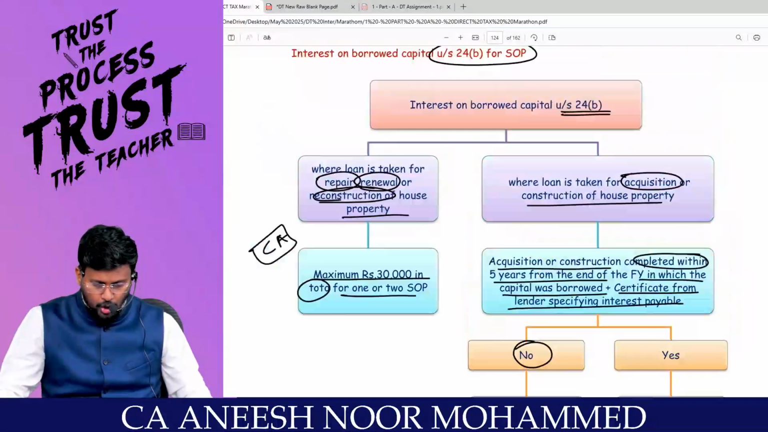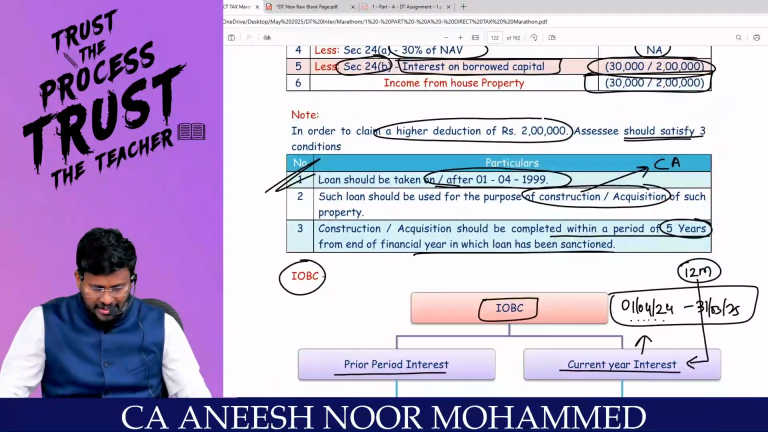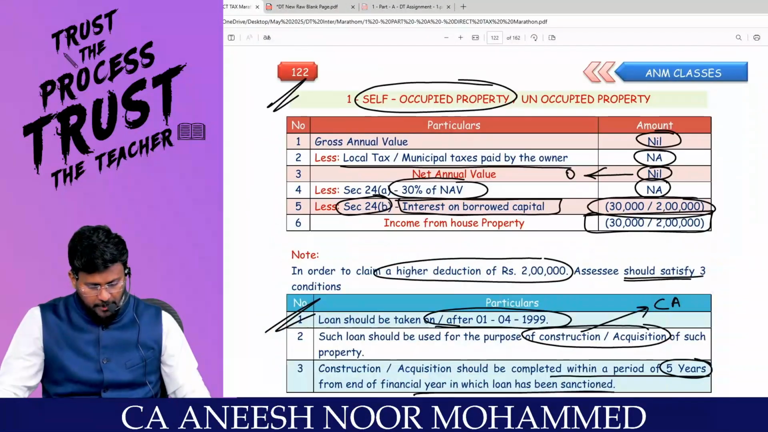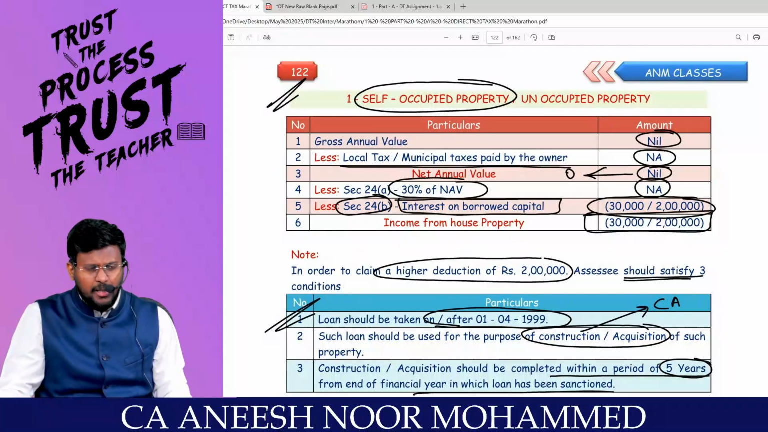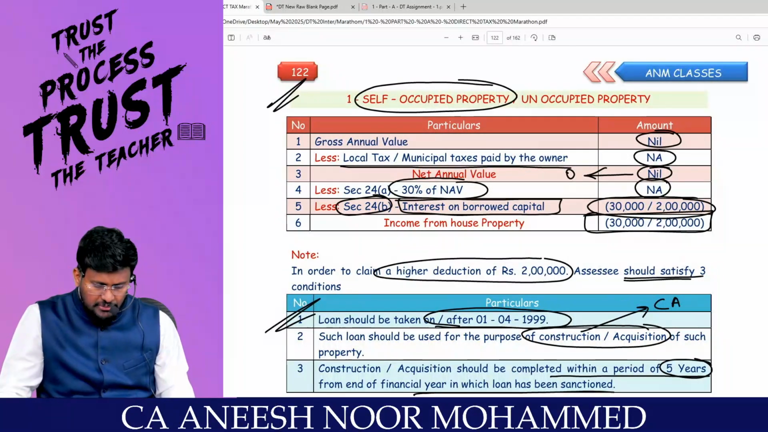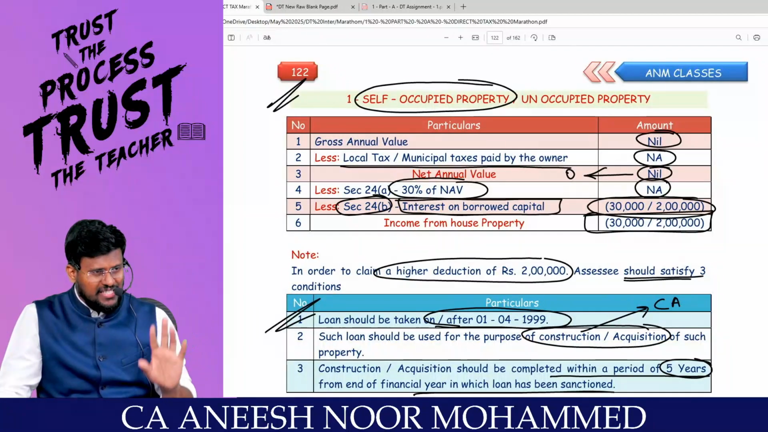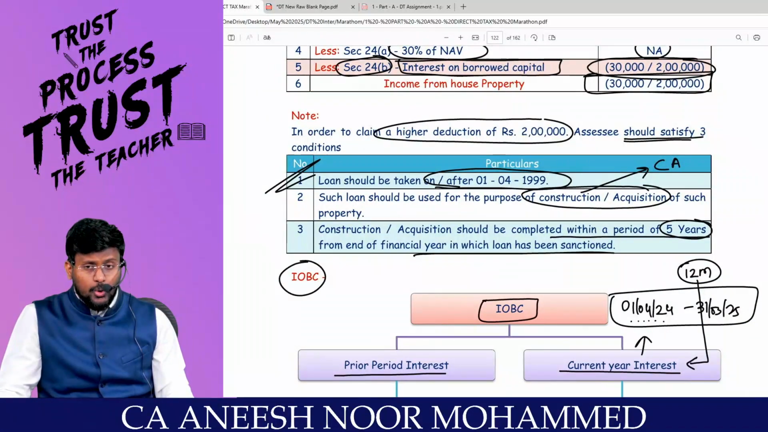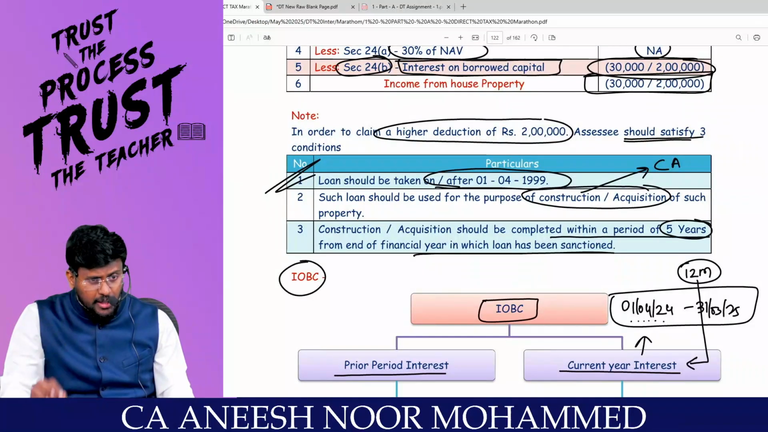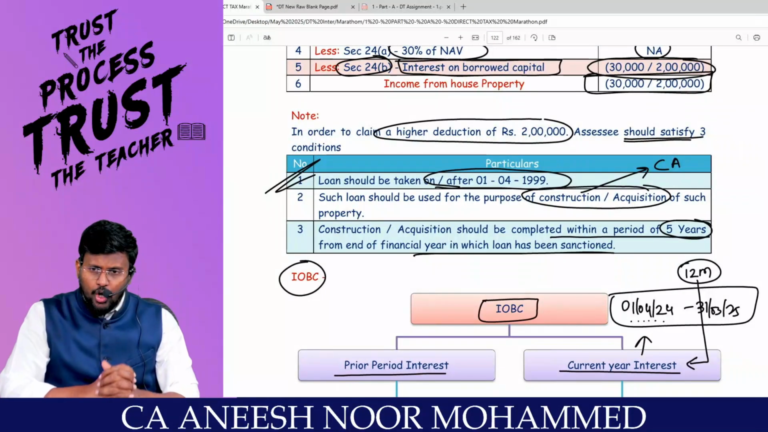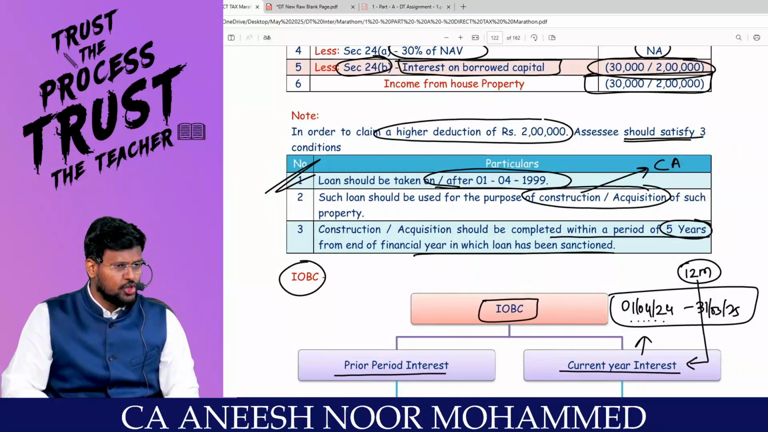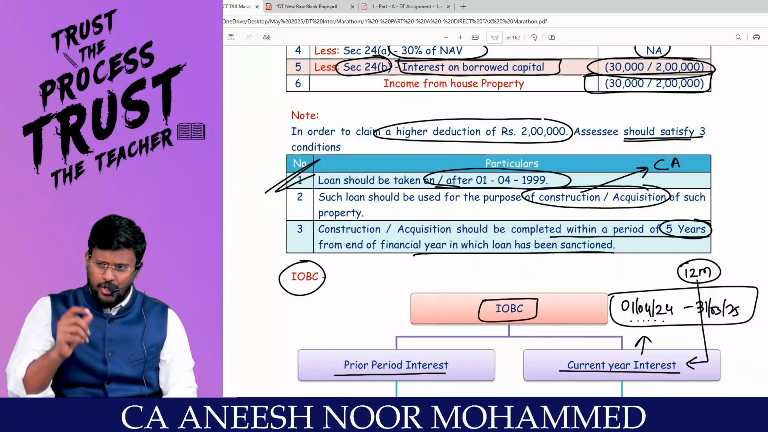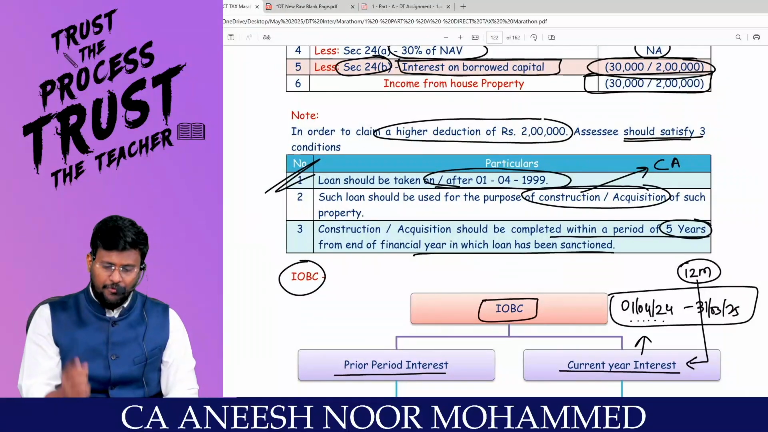I am going to talk about fully self-occupied property. It's a how many step approach? 5-step approach. GAV nil, less municipal tax, NAV, 30%, interest under section 24(b), 30,000 or 2 lakh as the case may be. So always loss from house property will be, in order to claim 30,000 or 2 lakh the assessee should satisfy three conditions. Loan should be taken on or after 1/4/1999. Loan amount should be used for the purpose of construction or acquisition. Such construction or acquisition should be completed within a period of 5 years from the end of the financial year in which the loan has been taken.